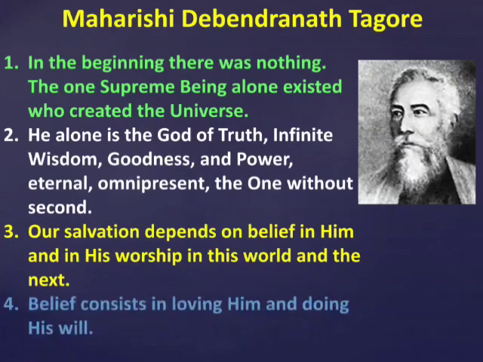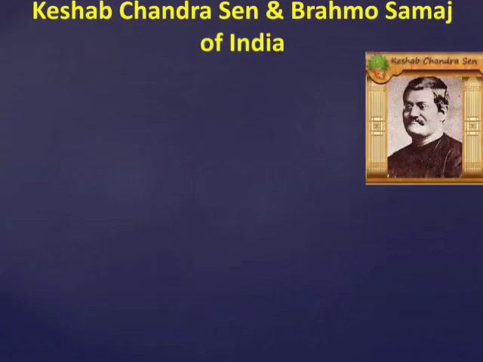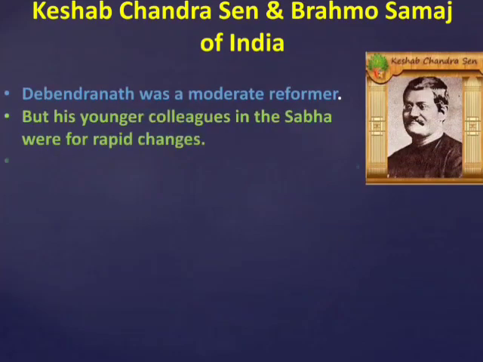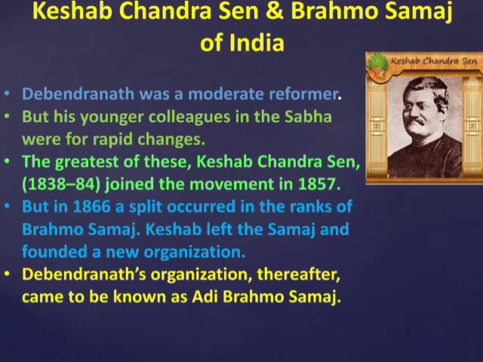Then next, after the death of Debendranath Tagore, his work was carried on by Keshab Chandra Sen. Keshab Chandra Sen and the Brahmo Samaj of India. Debendranath was a moderate reformer, but his younger colleagues in the Sabha were for rapid changes. The greatest of these, Keshab Chandra Sen, was born in 1838 and died in 1884 and joined the Brahmo Samaj in the year 1857.